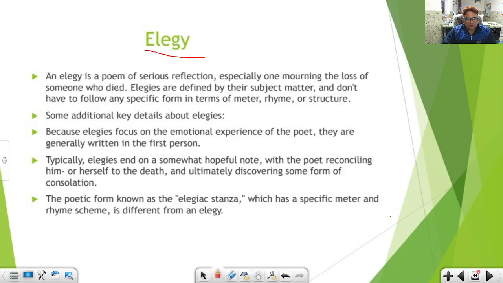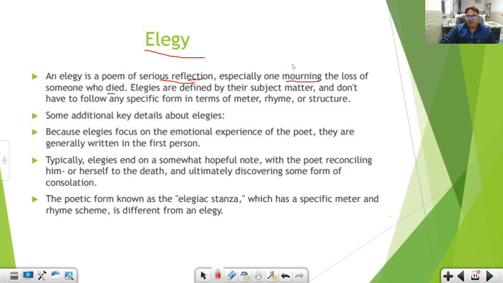An elegy is a poem of serious reflection. Friends, please pay attention to these words. These key words are often asked in your examination, especially one mourning the loss of someone who died.